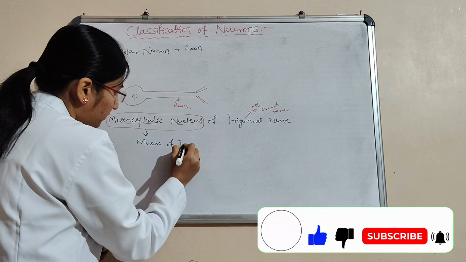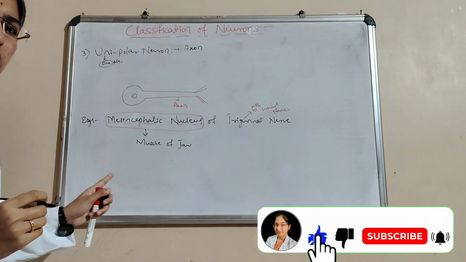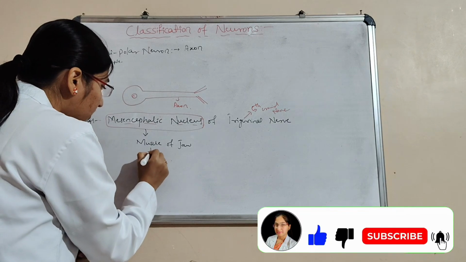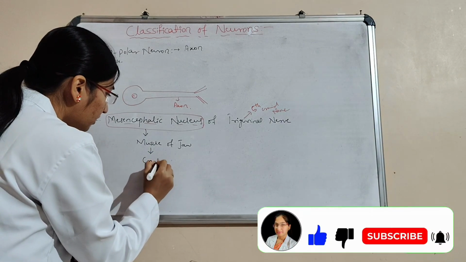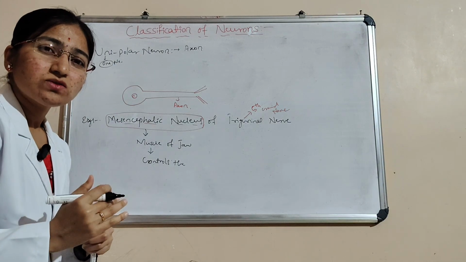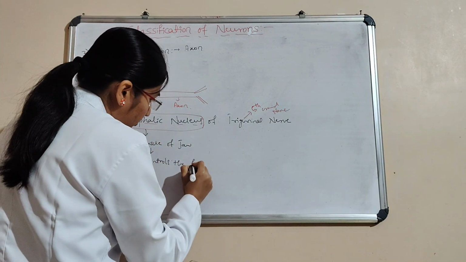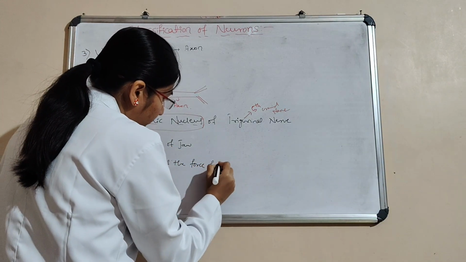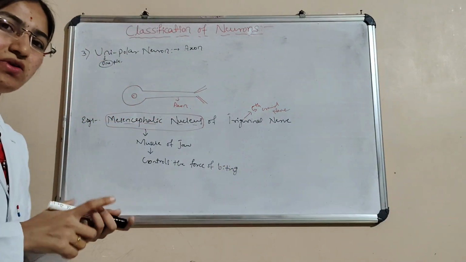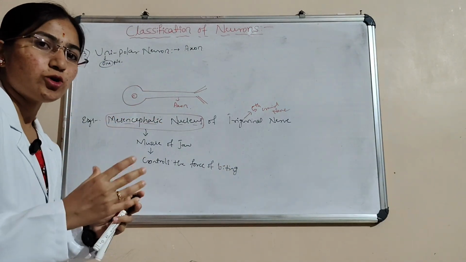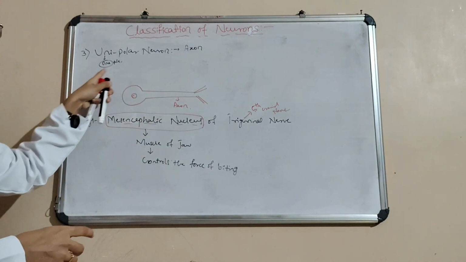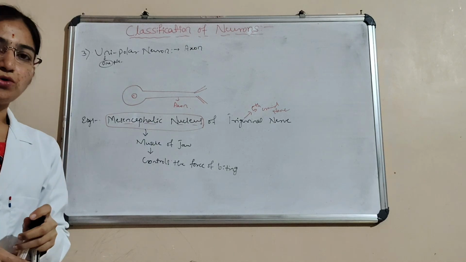Then what is the function of it? What is it going to do? It controls the force of biting. While biting or chewing, how much force has to be put, it is going to decide. That is the mesencephalic nucleus. This is all about the unipolar neuron.